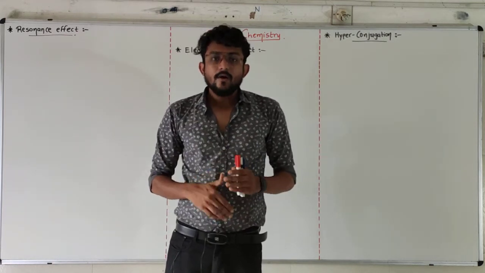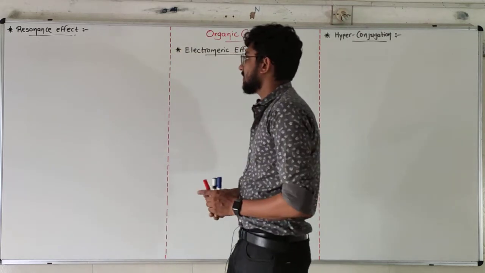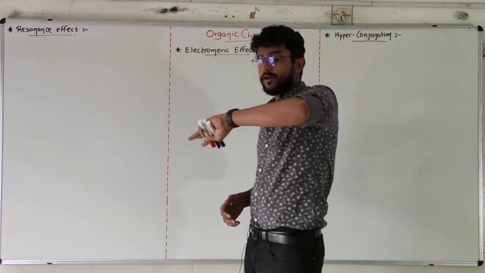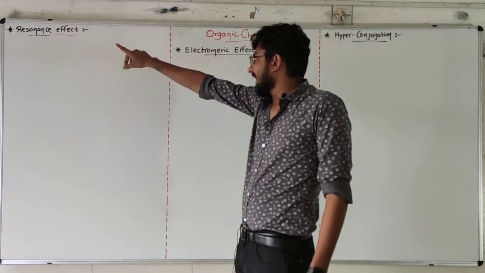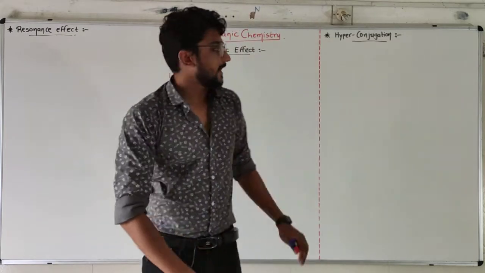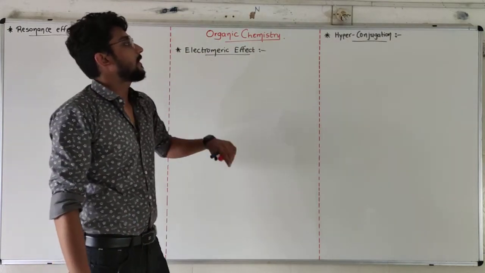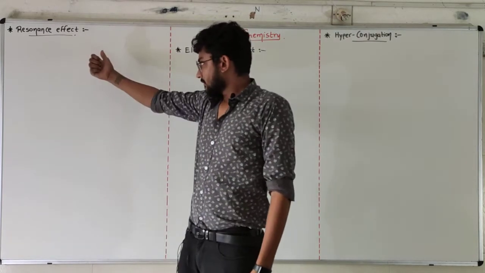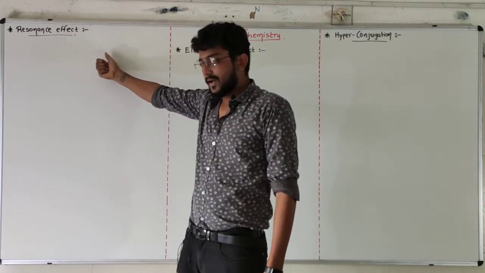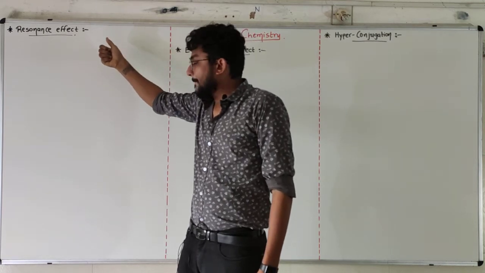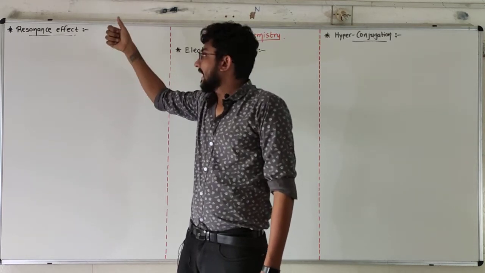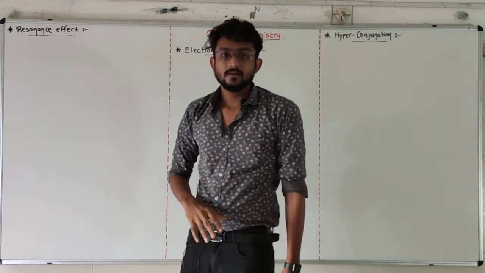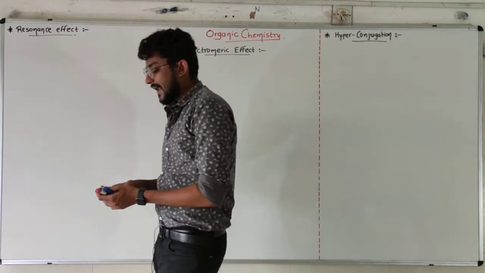In today's lecture, we are going to continue our journey in organic chemistry with three more electron transfer effects. The first one is resonance effect, the second one is electromeric effect, and the third one is hyperconjugation. Okay, our second permanent effect after inductive effect is resonance effect.